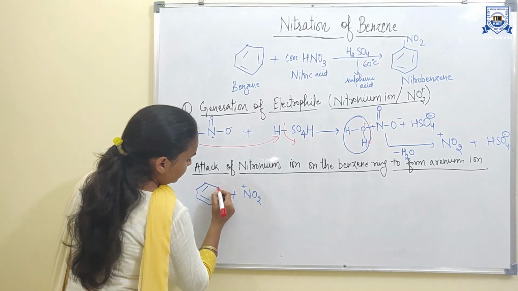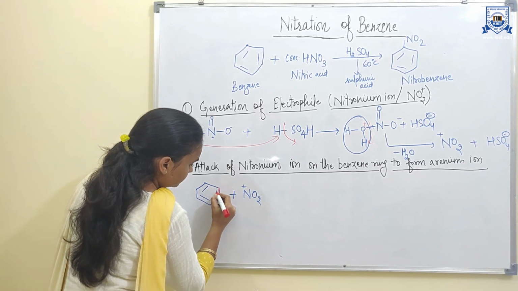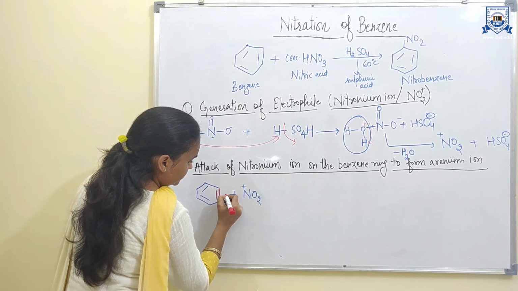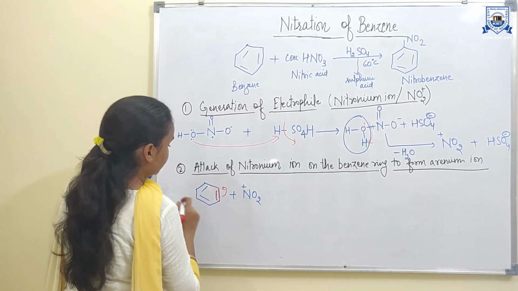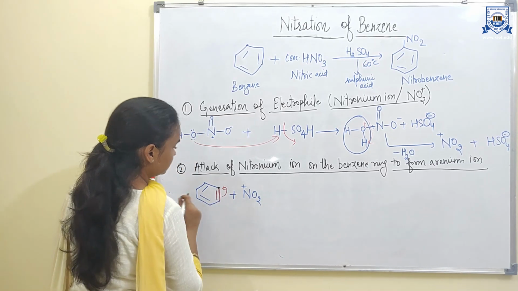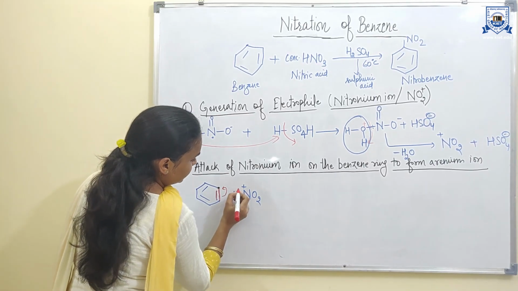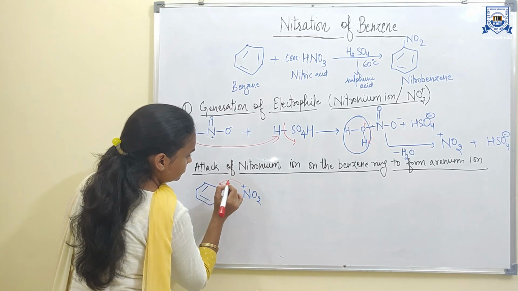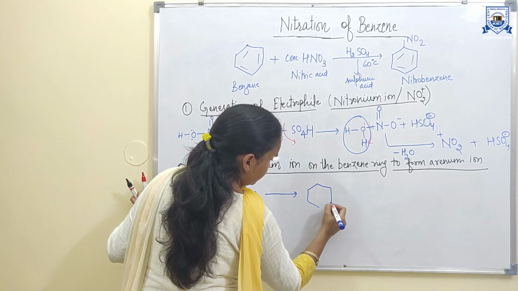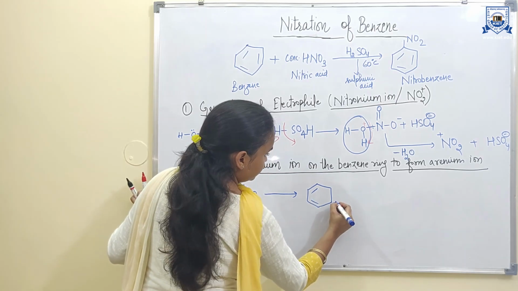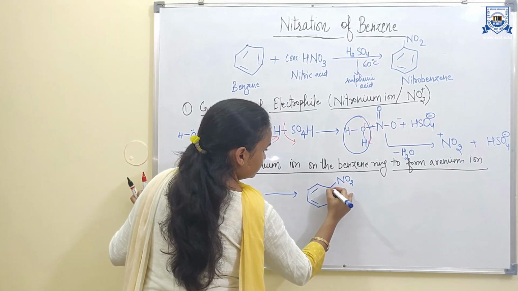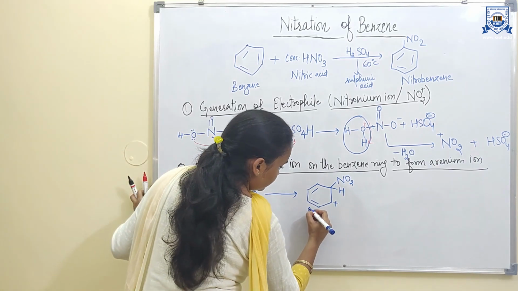This double bond can break in any direction because it is an unsubstituted benzene ring. For example, I am breaking this bond in this direction. Then the electron density will increase at this carbon. So the electrophile, that is the nitronium ion, will attack this carbon to give the arenium ion. Here the positive charge will come and NO2 will attack this carbon. It is called the arenium ion.